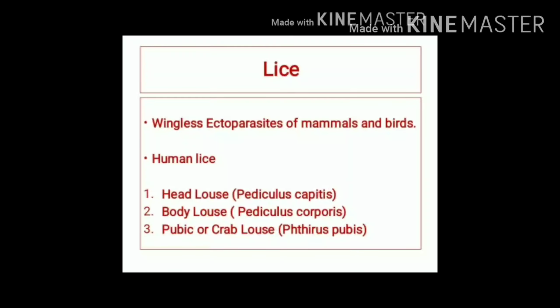Lice and diseases transmitted by lice. What are lice? Lice are small, wingless ectoparasites of mammals and birds. There are three different types of lice which can infest humans. These are known as head louse or Pediculus capitis, body louse or Pediculus corporis, and the third type, the pubic louse or crab louse, which is also known as Pthirus pubis.